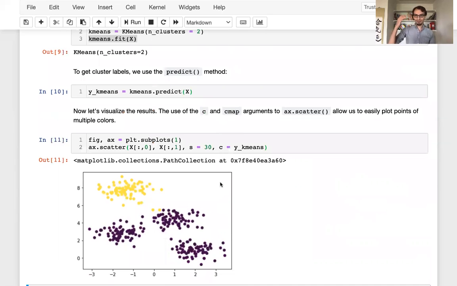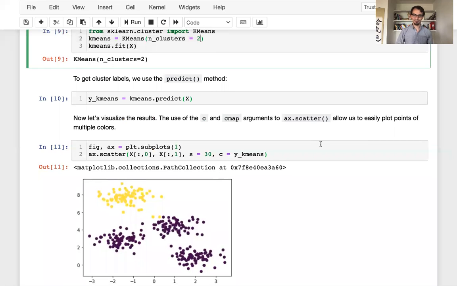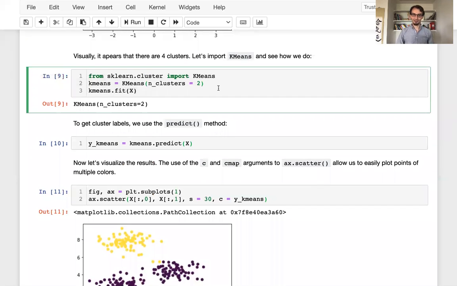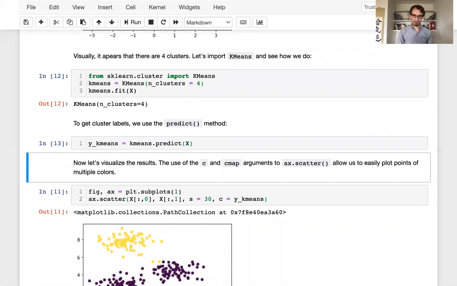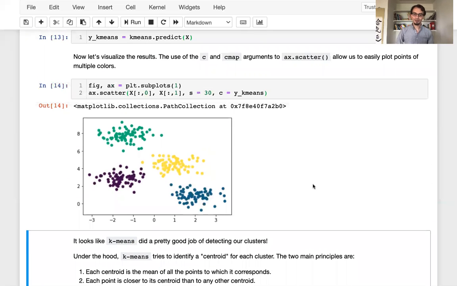Since we have the benefit of being able to inspect the data, and it looks like there might be 4 clusters in this data, let's make a change. We initialized the k-means model with 2 clusters initially. Let's change that to 4 and run our code again. And this time we get a much better result. Notice here, we've successfully recovered the 4 clusters. Each of these clusters has a different cluster label that's reflected by a different color in this visualization. We can see that k-means was able to detect the 4 clusters quite effectively.